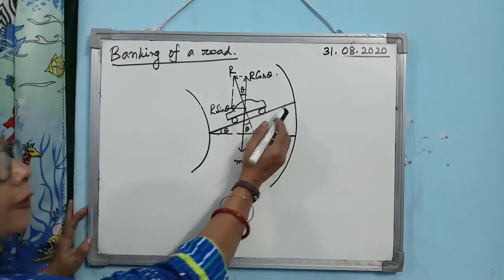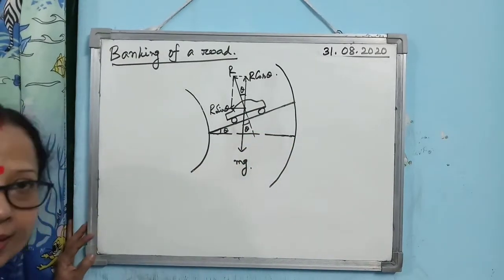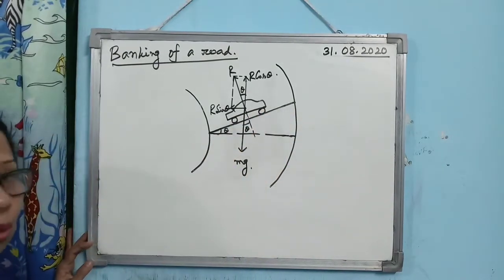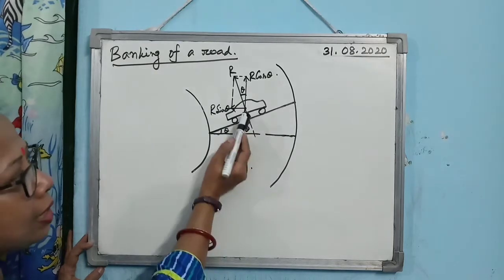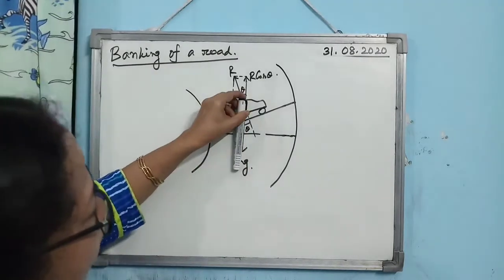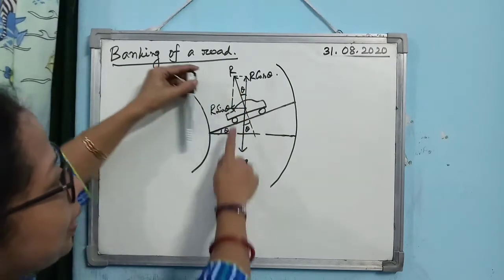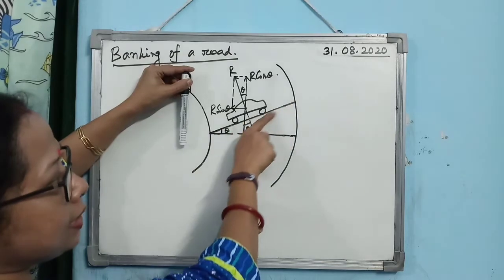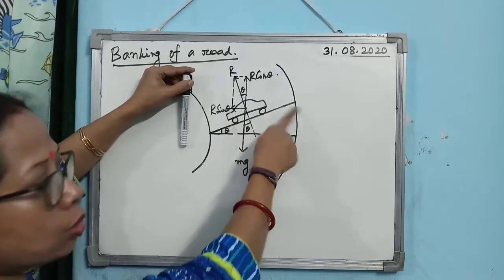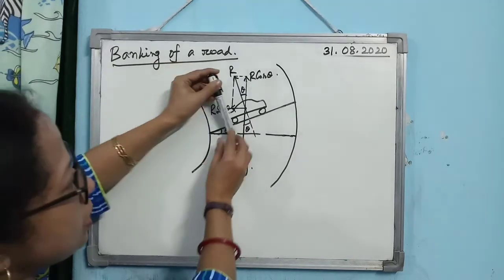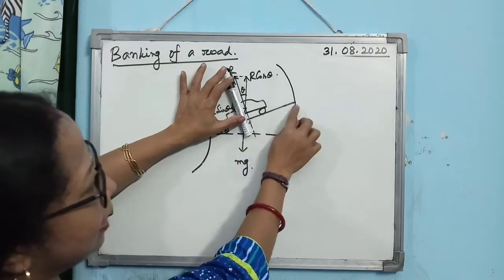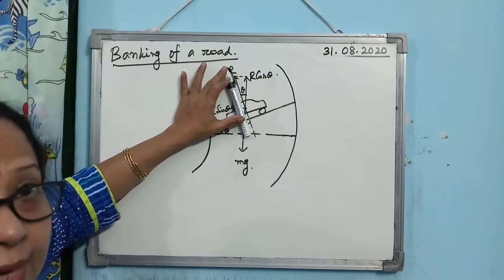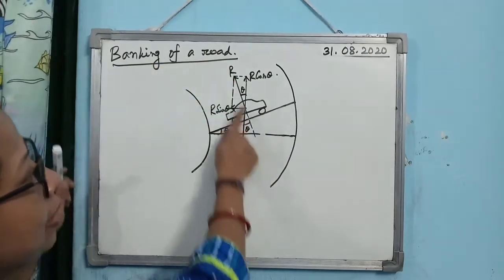So if theta is the angle of banking, then when the car is on this banked road, what are the forces acting on it? The weight of the car acts vertically downward. Then the car is resting on this road, so who is providing the reaction? The road. So the reaction acts perpendicular to the road. Understand it, and you should draw it like that only. That reaction is acting perpendicular to the road.